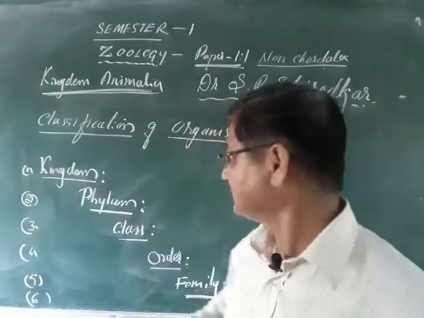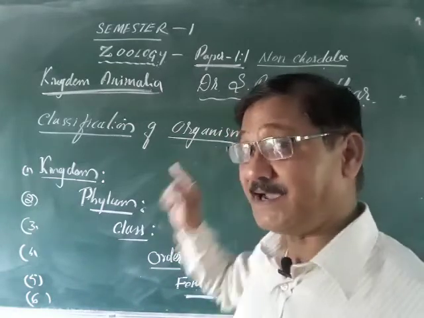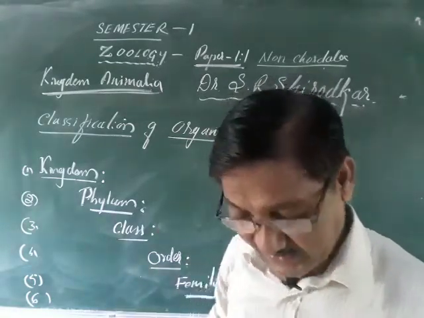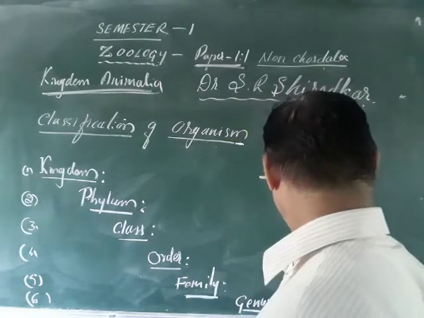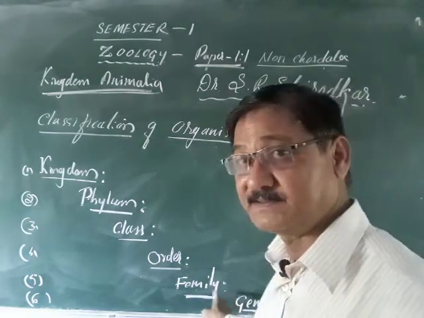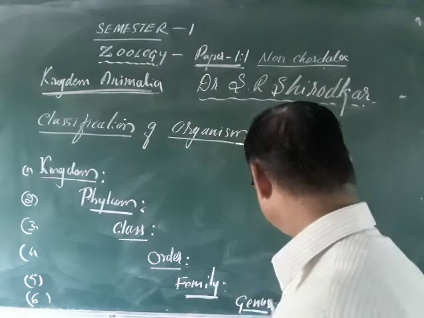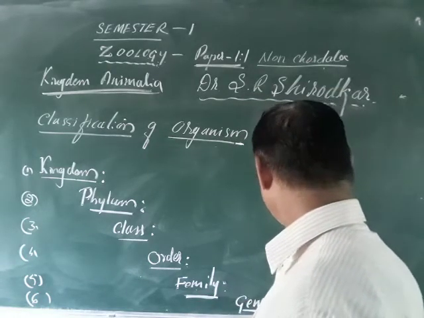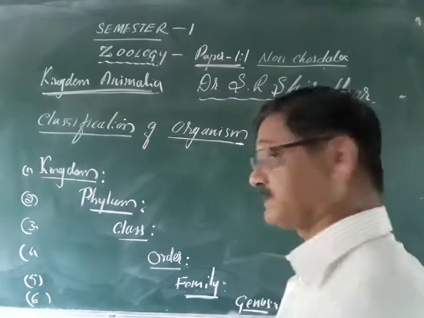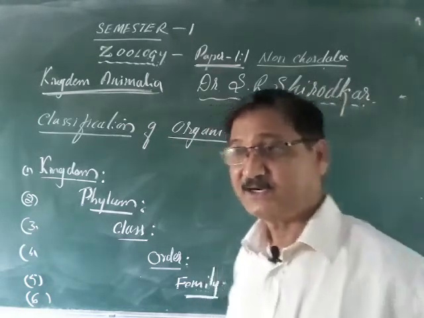But actually, this has been identified in a scientific way, and that is called the genus name, family Canis, genus Canis domesticus. Canis domesticus.